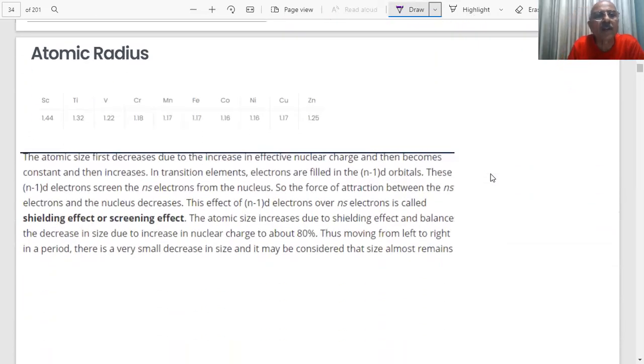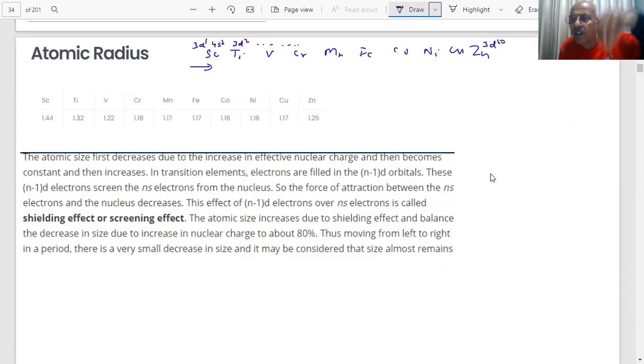Then we come to the atomic radius of the transition metals. You have discussed atomic radius in halogens and alkali metals also. Here, as you go from scandium, titanium, vanadium, chromium, manganese, iron, cobalt, nickel, copper, zinc, the electrons are being filled in which subshell? Here you have 4s2, 3d1, then you have 3d2. The electrons are progressively filled in the d subshell, right? One more electron in the d subshell as you go, right?